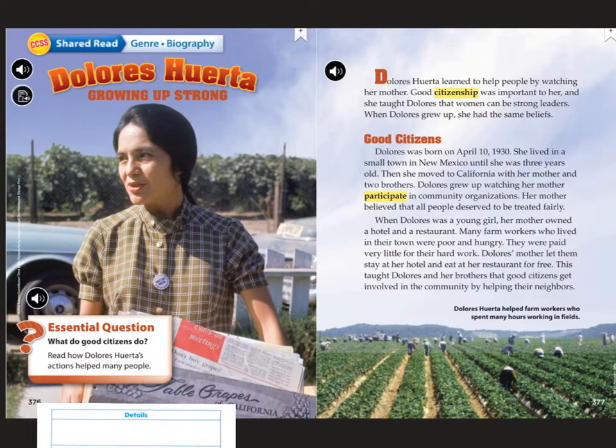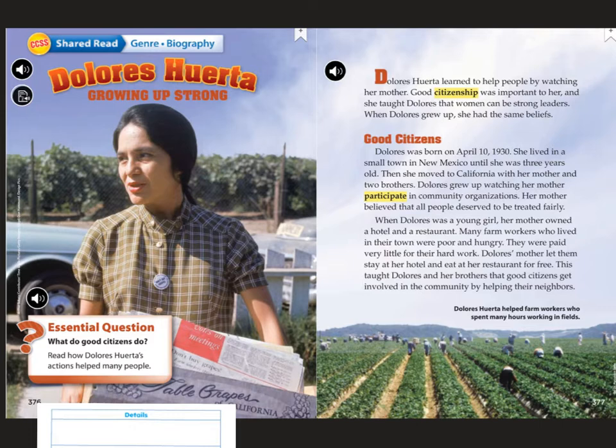Now, the author's point of view: the author is not a character in the story. The author is not Dolores. Some of your responses last week when you were working on author's point of view, you were putting the author as one of the characters. This is a story written by the author about Dolores's life. So when you're focusing on author's point of view, you want to think about, what do they think about her? What do they think about Dolores?